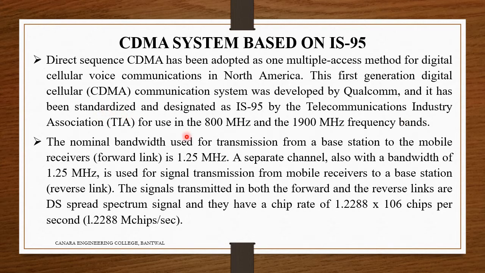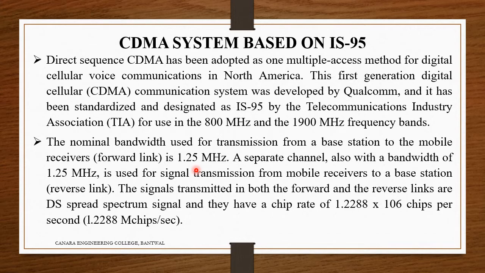The nominal bandwidth used for transmission from a base station to mobile receivers, the forward link, is 1.25 megahertz. For example, the base station is like a tower, and from there we transmit to the mobile receiver.